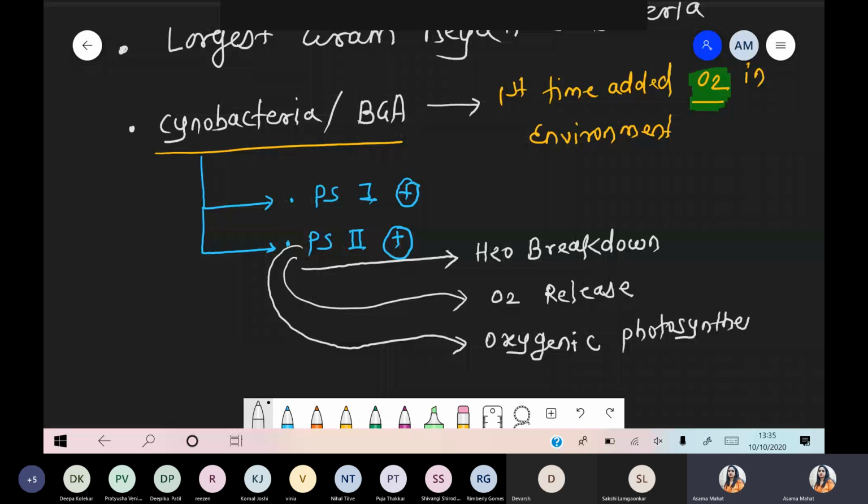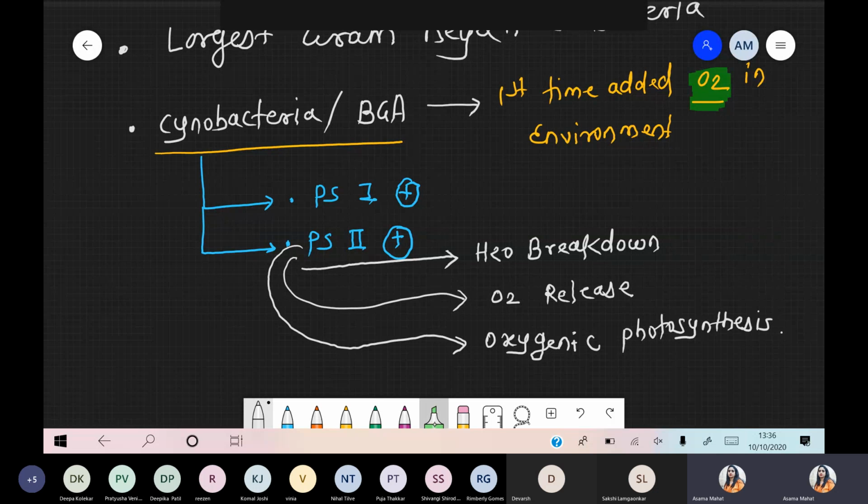So in the question you have to read carefully. The question asks about photoautotrophic bacteria, or are they asking about cyanobacteria or BGA, because photoautotrophic bacteria never break water, never use water, and no oxygen gets released, so their photosynthesis is anoxygenic. But when you compare this with cyanobacteria, these are the first bacteria that split water and release oxygen, and that's why they show oxygenic photosynthesis.